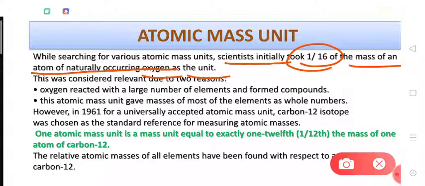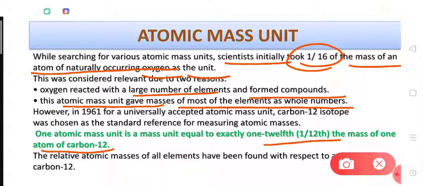The benefit was that oxygen reacted with a large number of elements and formed compounds, so comparing the masses of atoms of elements became quite easy. And then this atomic mass unit gave the masses of most of the elements as whole numbers, right? But later it was found that with many of the elements the mass was not coming in whole numbers, and there were certain other reasons. Because of this we changed the definition of atomic mass unit and brought it to 1/12 the mass of one carbon 12 atom.